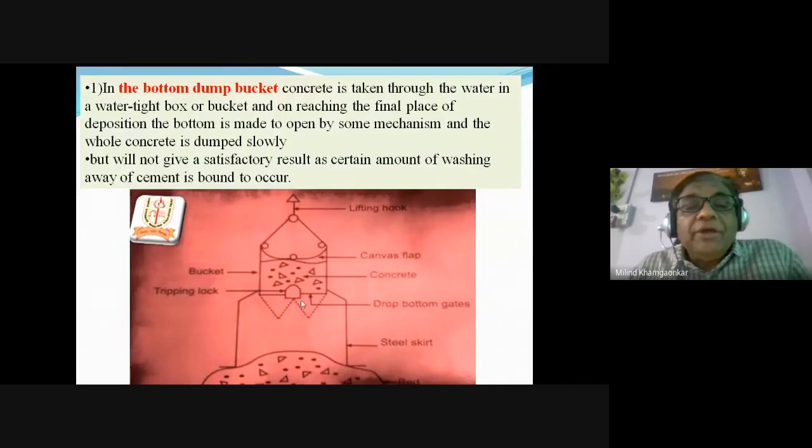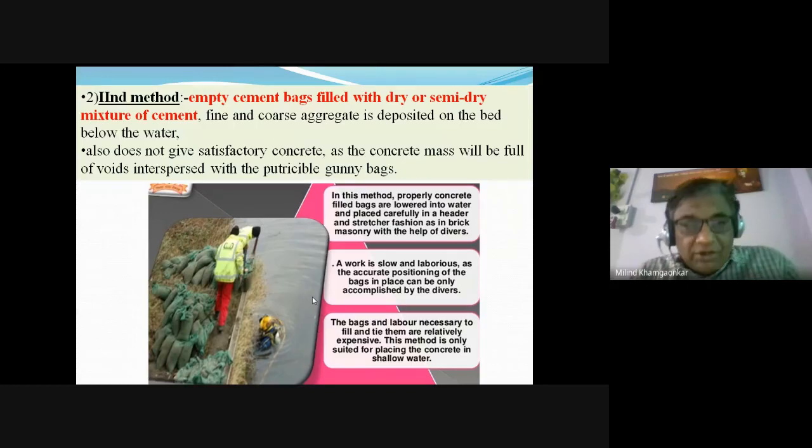Now, the ingredients of the concrete are like the other ingredients, as in regular concrete. Now, what are the precautions needed to be taken when we place the concrete in the water? The main precaution needed to be taken is that there should not occur any segregation of the ingredients.